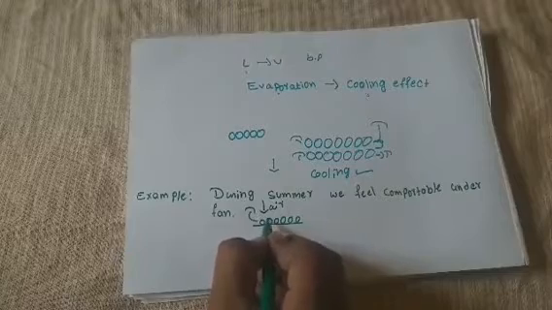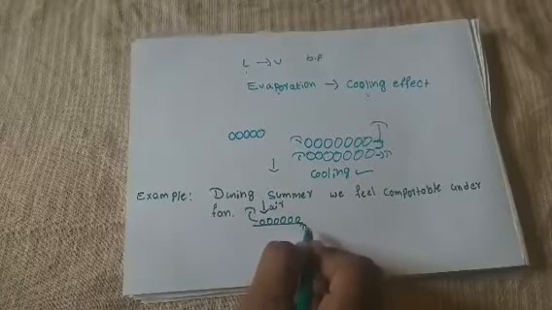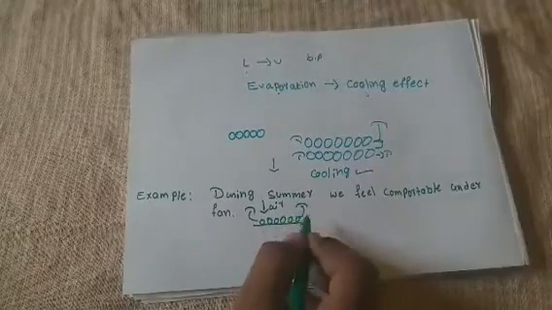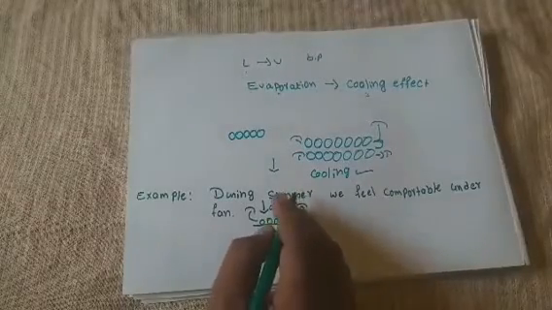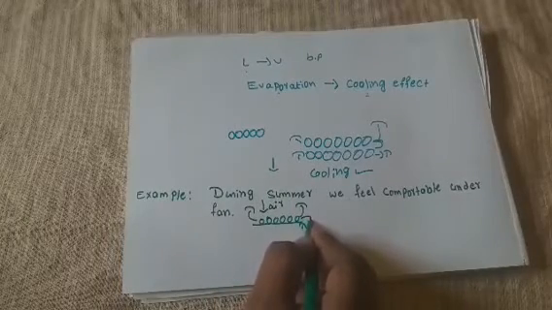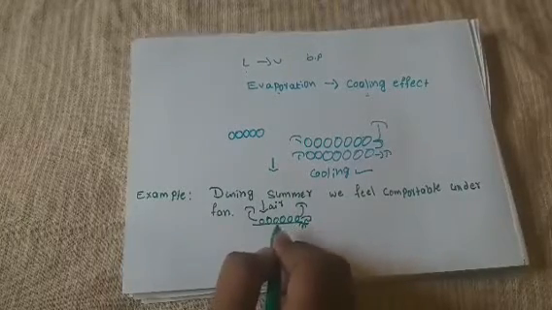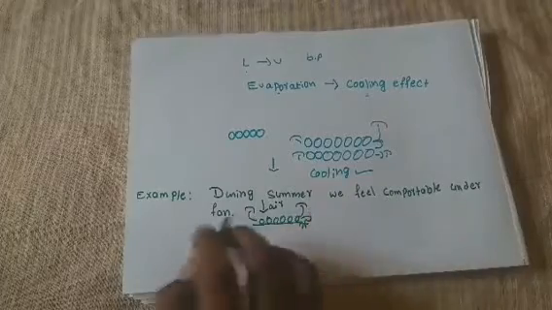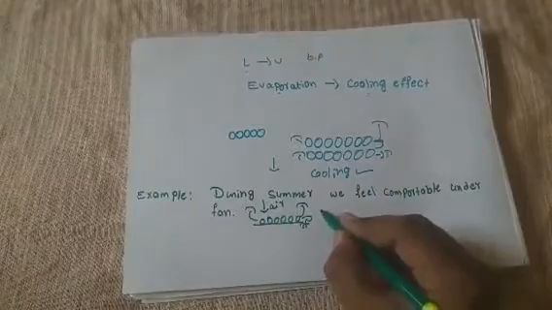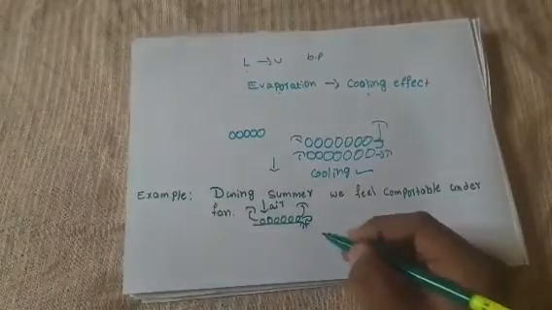It absorbs the heat from our body. When it absorbs heat from our body, these are converted into vapor, and then these are mixed with the air. Because the heat present on our body is absorbed by these particles, we feel cool.